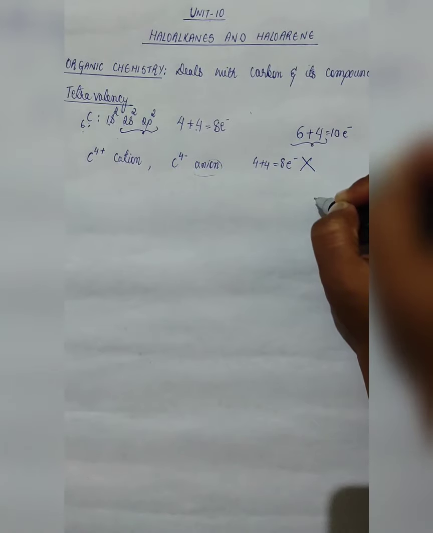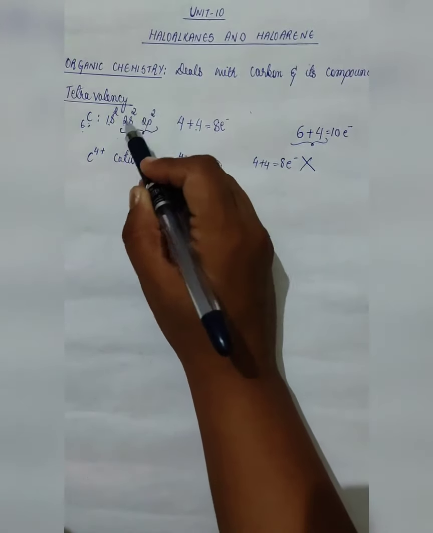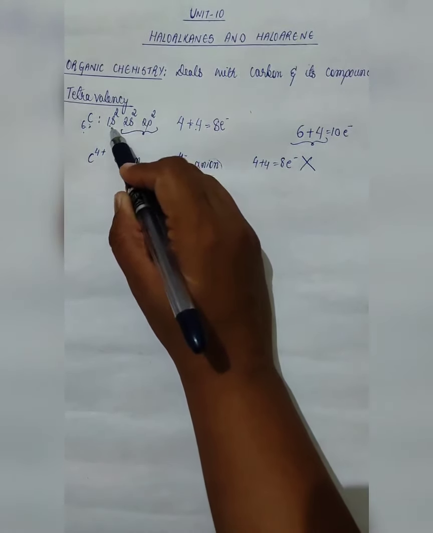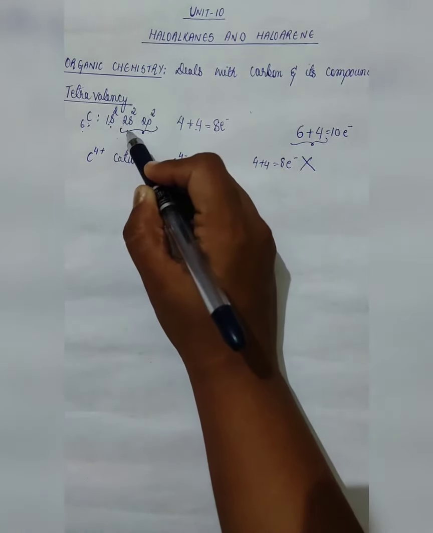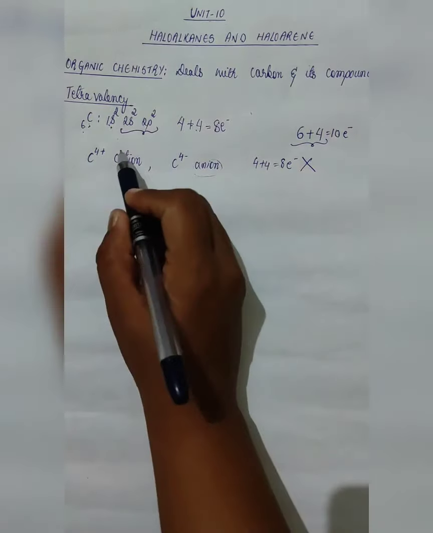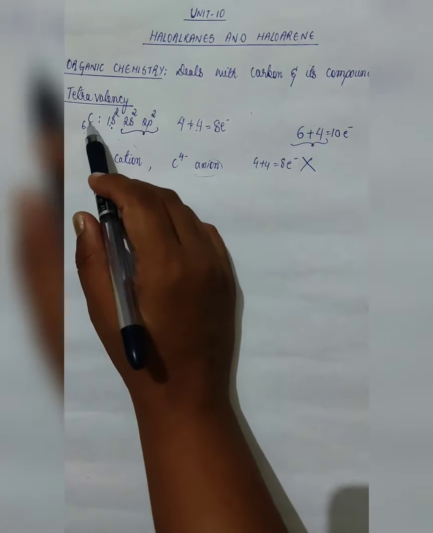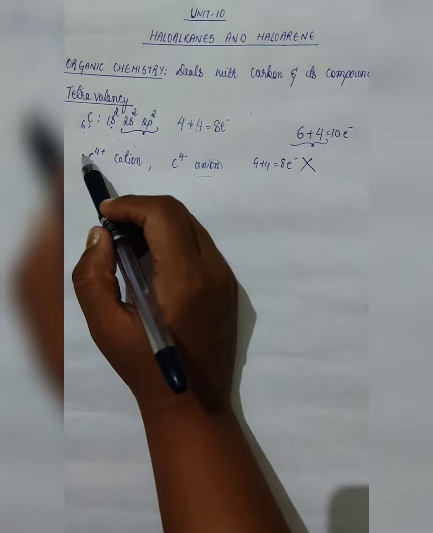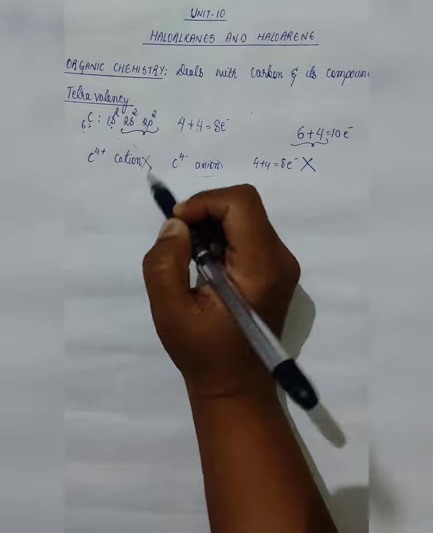Now let us see what happens if carbon gives away 4 electrons. If carbon gives away its 4 electrons, it will be left with 2 electrons. But to give 4 electrons, it needs a huge amount of energy, which carbon does not possess. If it gives away 4 electrons, it will become a cation. But carbon does not have that much energy to give away 4 electrons. So this is also not possible in case of carbon.